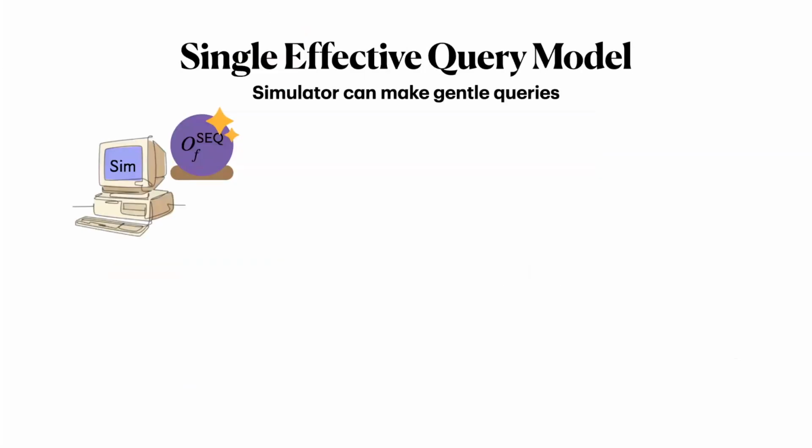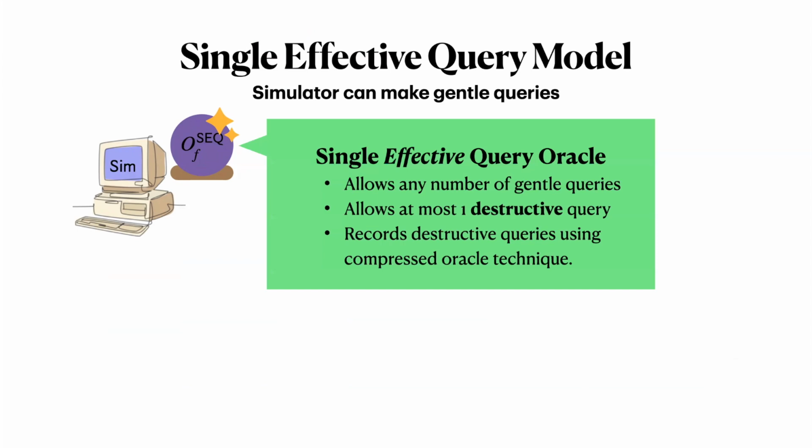So we propose a new ideal world oracle, and we call this model the single effective query model. In this model, the simulator can make any number of gentle queries as long as they uncompute them, but they can only make up to one destructive query. This would be like, for example, computing the signature on a message and then measuring the signature.